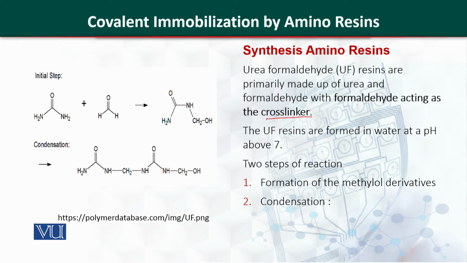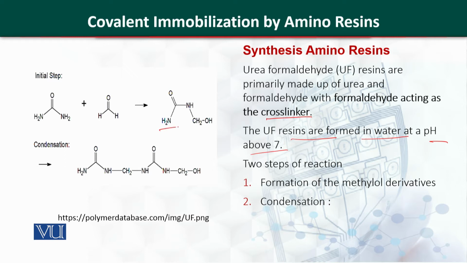This reaction can happen in water. This is an aqueous reaction, and the resins are formed in water at a pH above 7, that is, the pH should be above 7, and the resin can be formed. The reaction is in two steps.